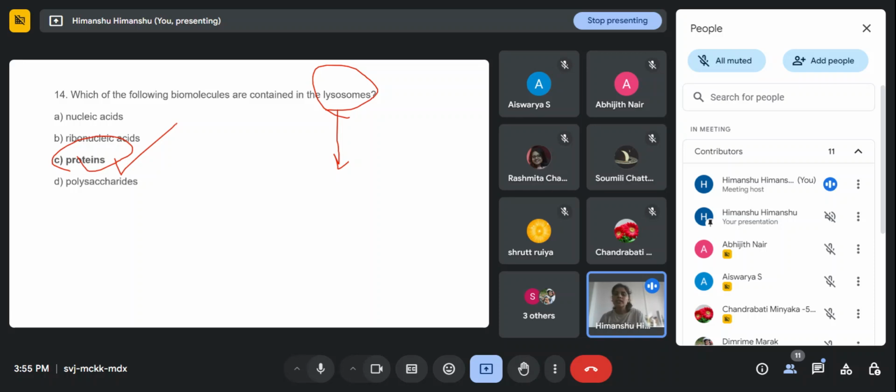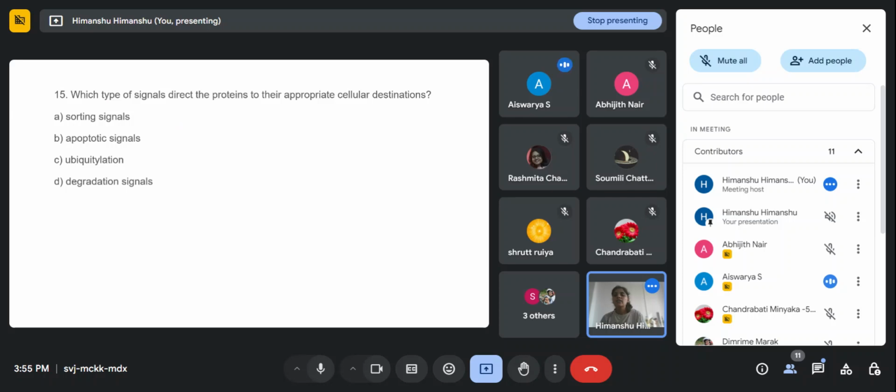Shall I move to the next question? Yes, ma'am. Okay. Next question is, which type of signals direct the proteins to their appropriate cellular destination? Option A is sorting signals. Option B is apoptotic signals. Option C is ubiquitination. Option D is degradation signals.